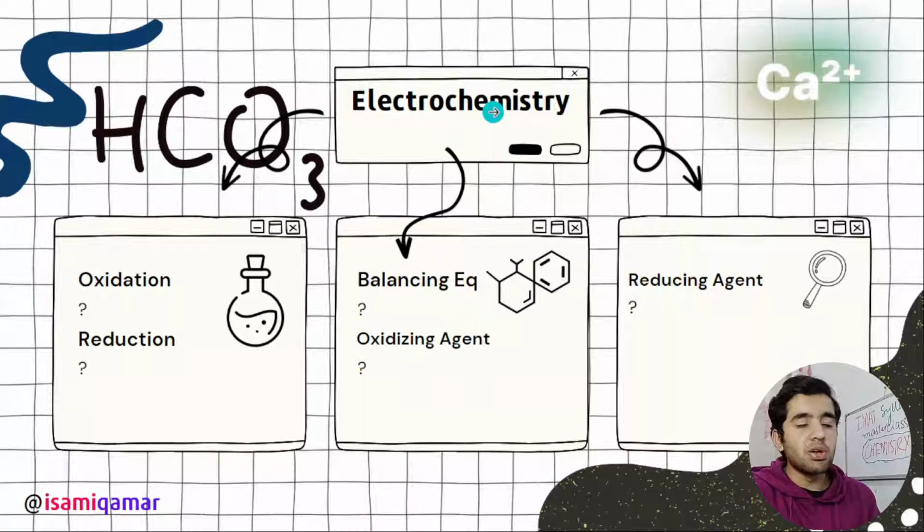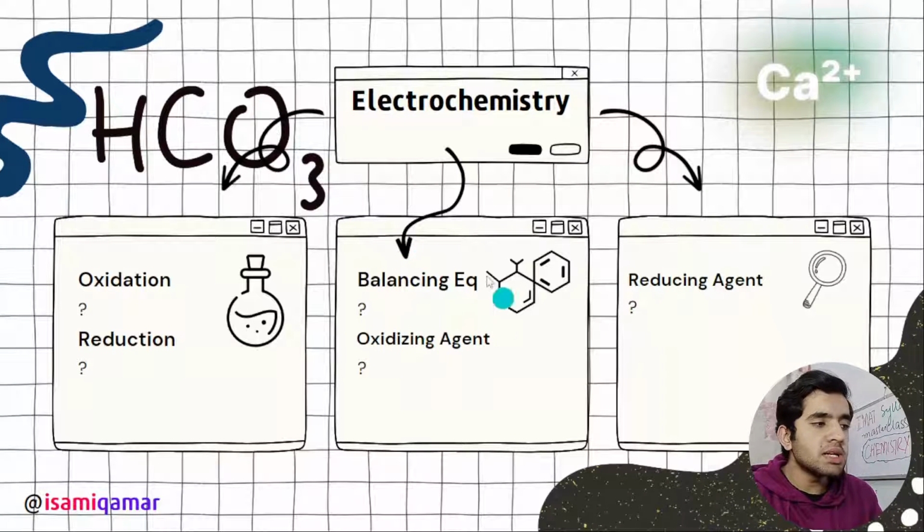Then we have the last chapter of inorganic chemistry that is included in the IMAT syllabus, that is electrochemistry. In electrochemistry, we need to know what is oxidation, what is reduction, what is an oxidizing agent, what is a reducing agent. You will be given an equation in the IMAT exam, and they will ask you in this equation, for example Cl, chlorine, or NO3, whether it is an oxidizing agent or a reducing agent. So there will be a question.